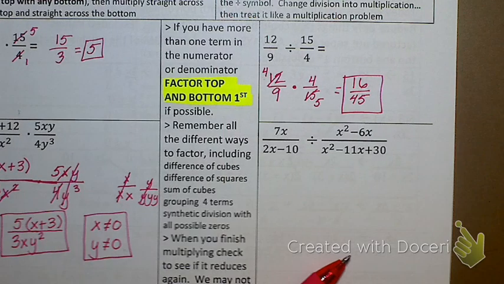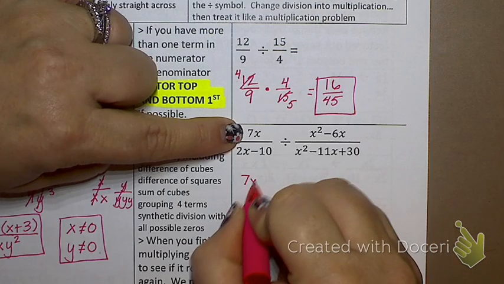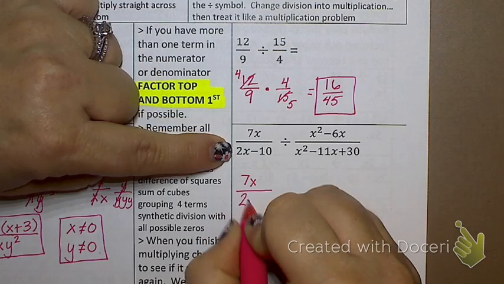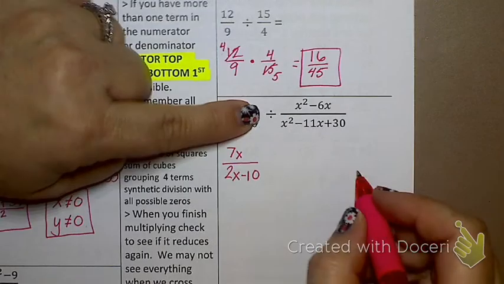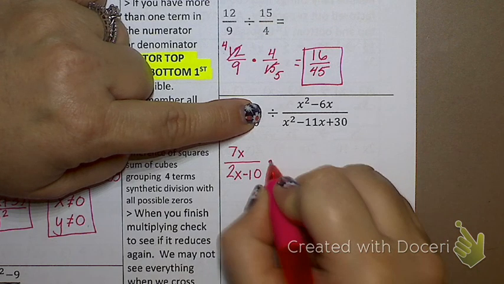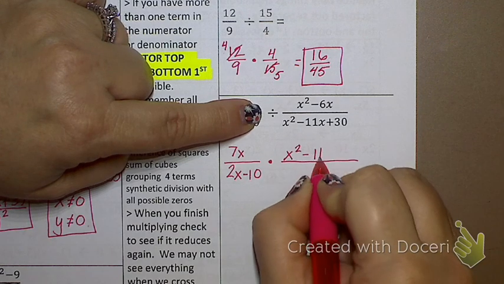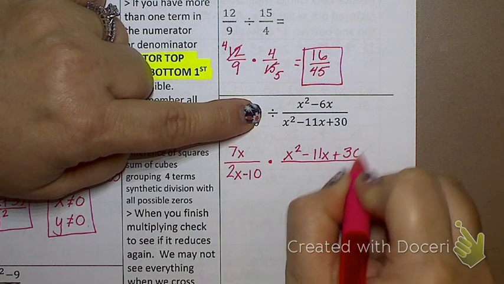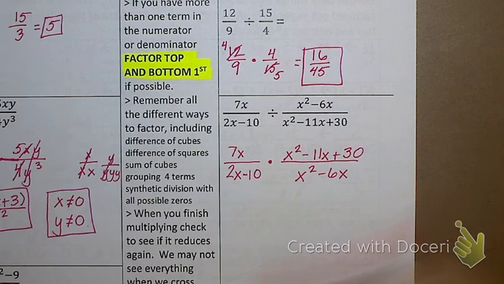Okay. Now let's get into rational functions, or rational expressions. So I'm going to take 7x over 2x minus 10, and that guy's got to stay as is. Then I change division to what? Multiplication. And the second one I flip upside down. So if you can multiply, you can divide. Right?